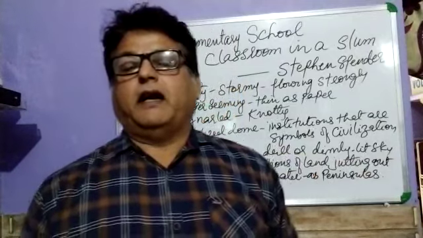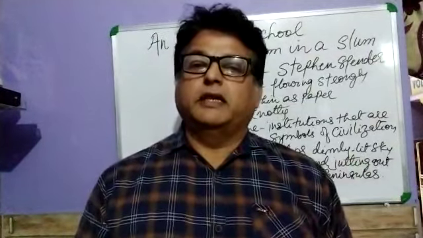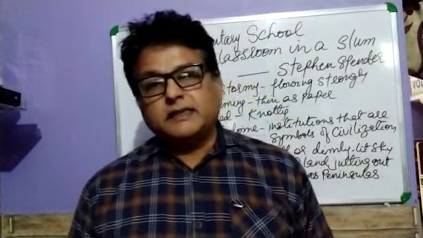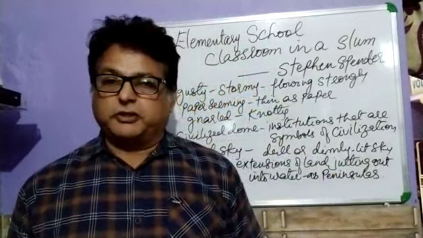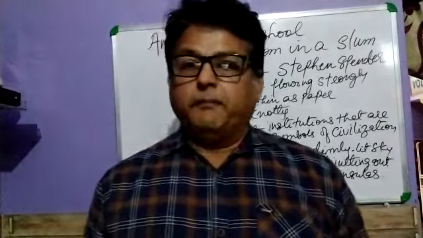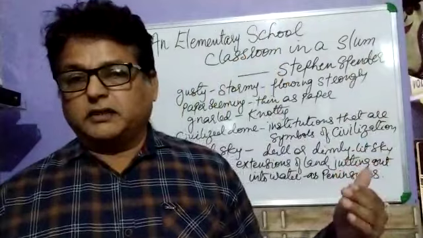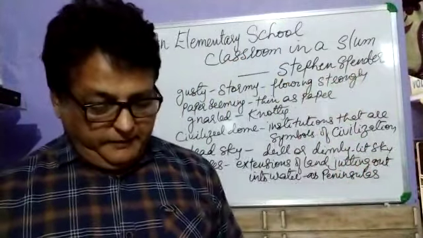So in the first paragraph, the poet describes some of the children who are studying there. You can understand very easily that these children are very weak and hungry. They are suffering from some disease also. Now in the next stanza, the poet describes the classroom. What are the things that are put up on the walls of the classroom, that we will see.